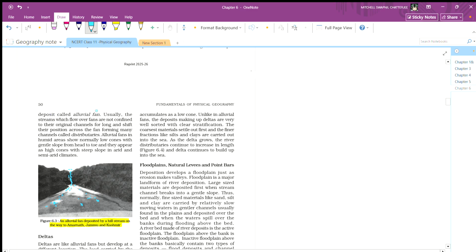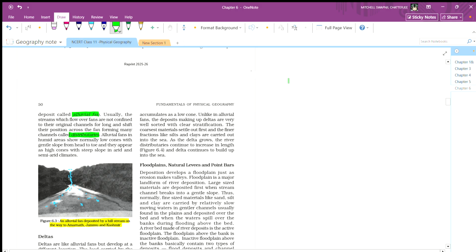Deposits called alluvial fans. Usually streams which flow over a fan are not confined to the original channel for long and shift their position across the fan, forming many channels called distributaries. Distributaries. Okay, distributaries. Alluvial fan distributaries.